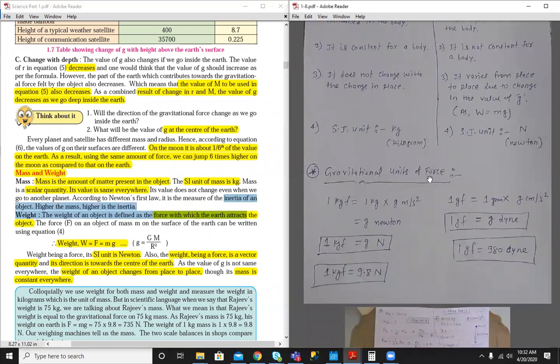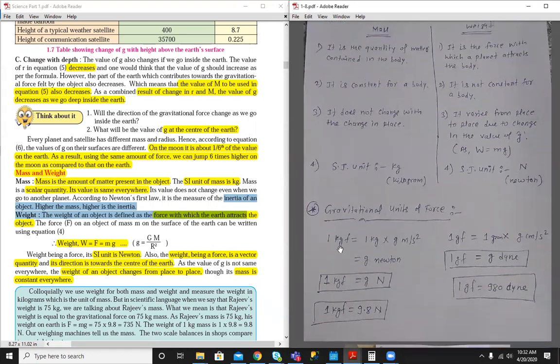Here are some of the gravitational units of force: 1 kgf and 1 gram force. So what is 1 kgf? 1 kgf is 1 kilogram force. What is 1 gf? 1 gf is 1 gram force. So 1 kgf is g Newton, and 1 gf is g dyne. If the value of g is given, then we can take it as 9.8 Newton, and if the value of g is given in CGS units, then we can take it as 980 dyne.